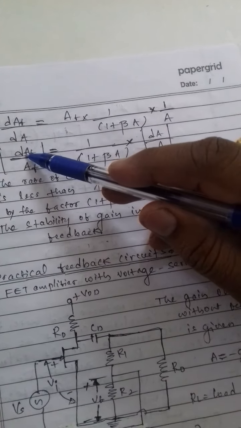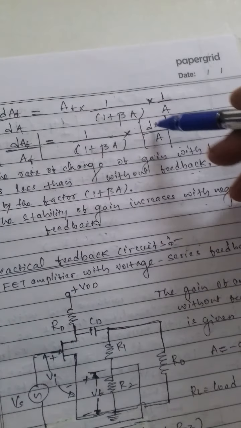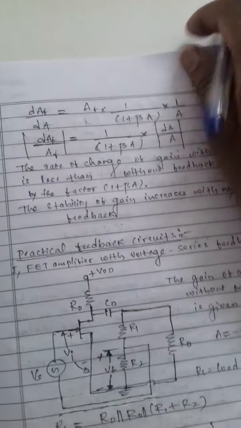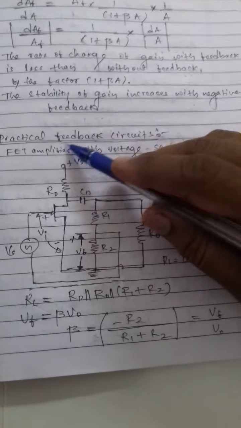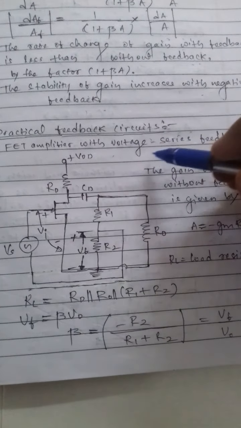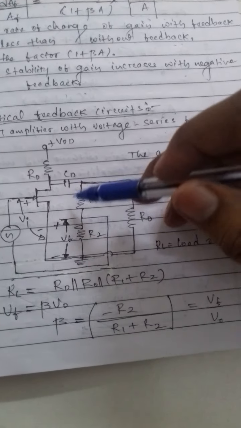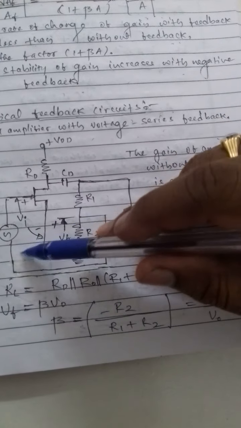This one is the rate of change of gain with feedback. This one is the rate of change of gain without feedback. So here some practical feedback circuits are considered. Practical feedback circuits: FET amplifier with voltage series feedback. Here this is a FET amplifier with voltage series feedback.